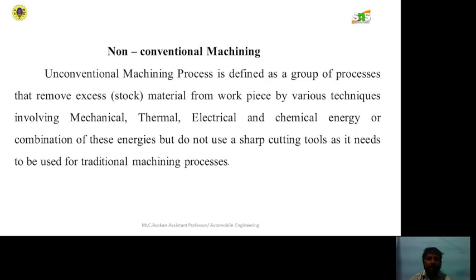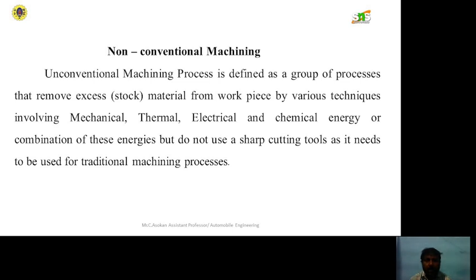An unconventional machining process is defined as a group of processes that removes excess material from the workpiece by various techniques involving mechanical, thermal, electrical, and chemical energy, or a combination of these energies, but doesn't use sharp cutting tools as needed for traditional machining operations.